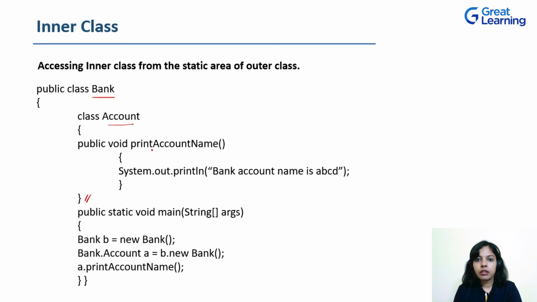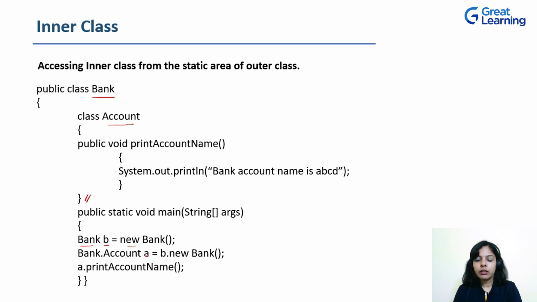And how to create an object for an inner class, there is a change or difference in the syntax. To create the object of the outer class, that is bank, we'll use the same syntax which we use for creating an object, that is class name Bank, object name equals new operator, then the constructor of the class, that is Bank. So this B object will be an object of class Bank, which is the outer class.